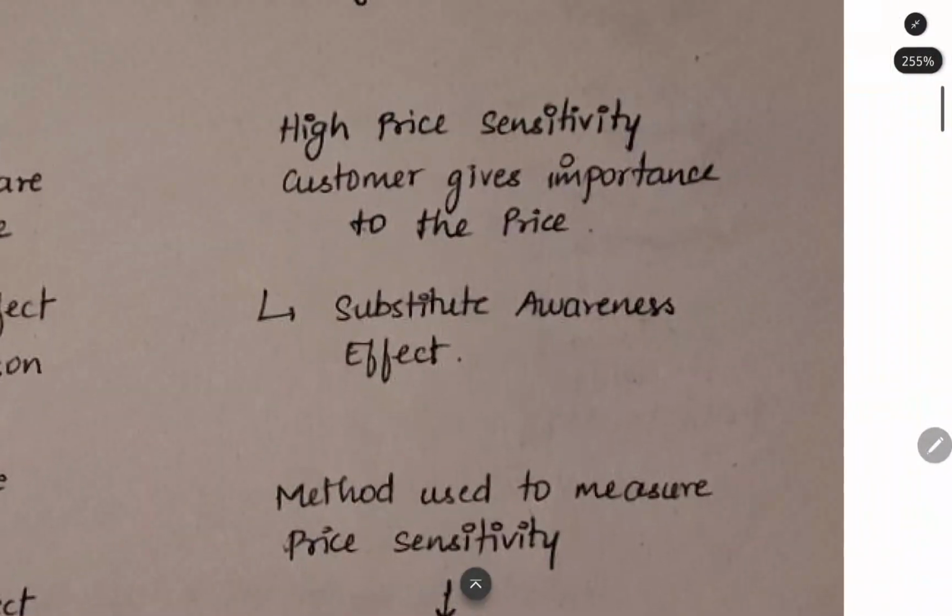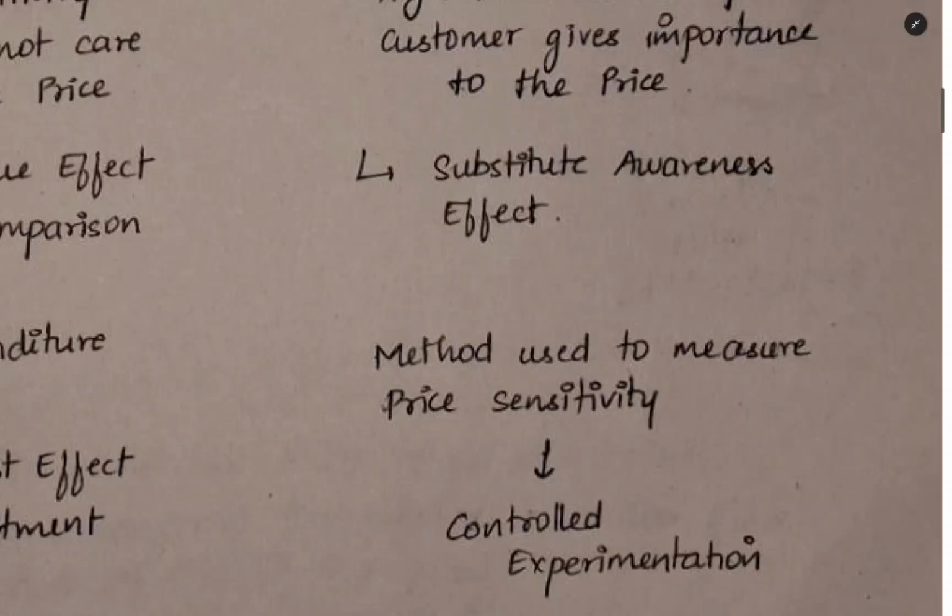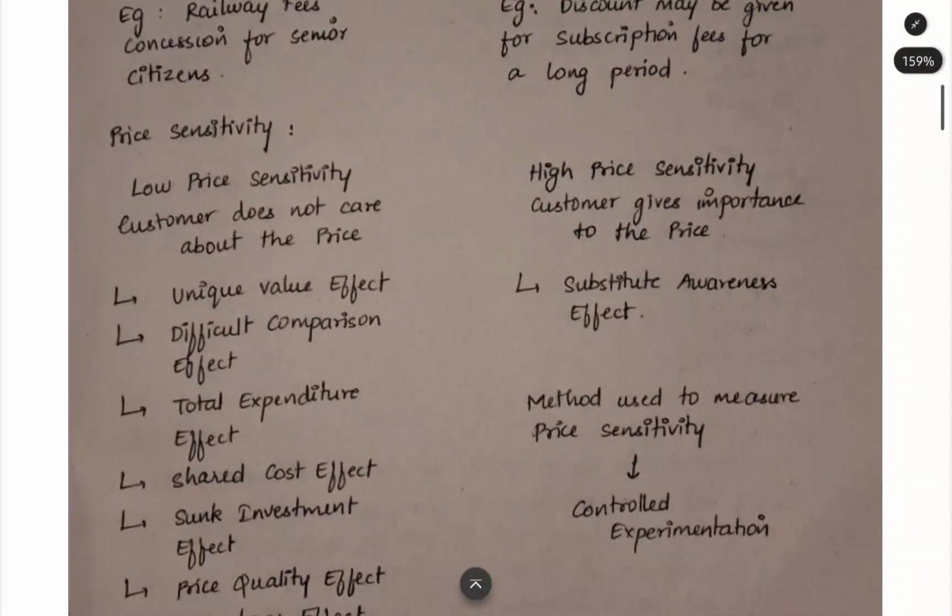The only case where you will have high price sensitivity is the substitute awareness effect. If the customer knows what the substitutes are and they are perfectly substitutable, he will have high power and he will easily switch to the other substitute when he thinks that the price is high. When he thinks that the product is not worth the price, he will change the supplier. He will move to the next product.